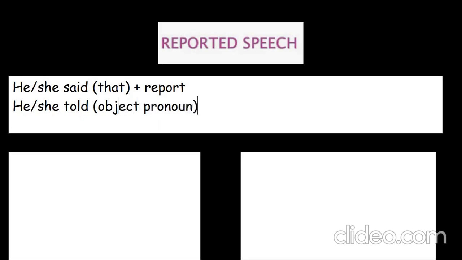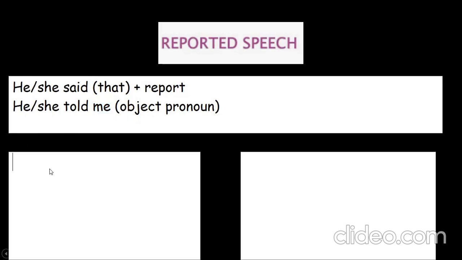What is an object pronoun? She told me, for example, this is an object pronoun. Told me, or she told you, or told her, or told them. We use the object pronoun in this case. So this is the introduction.